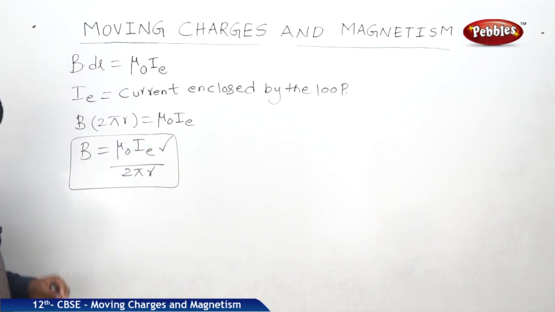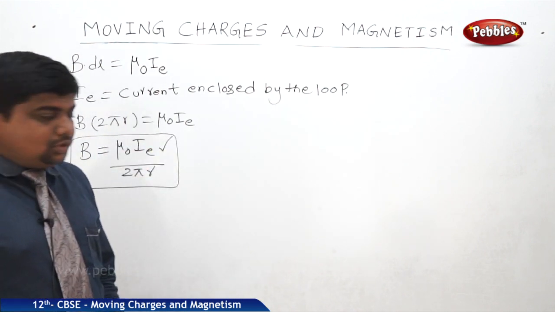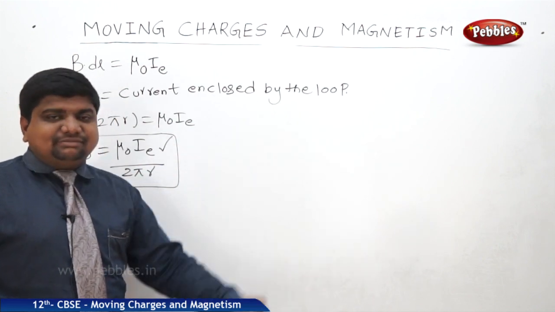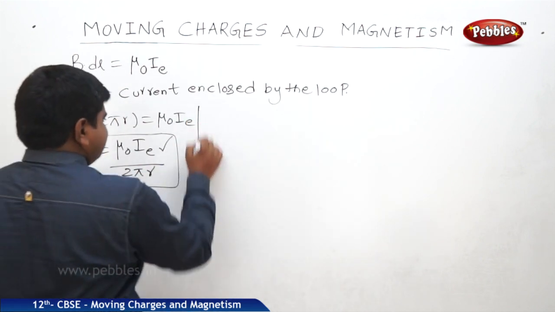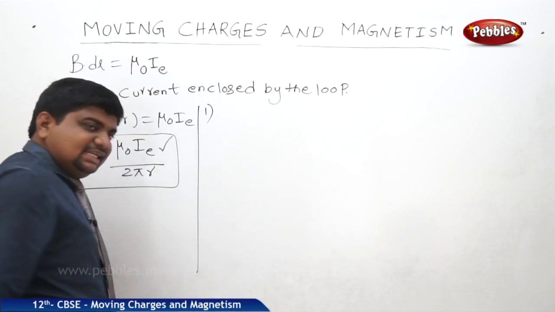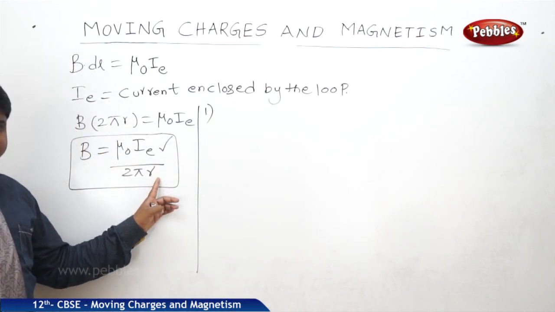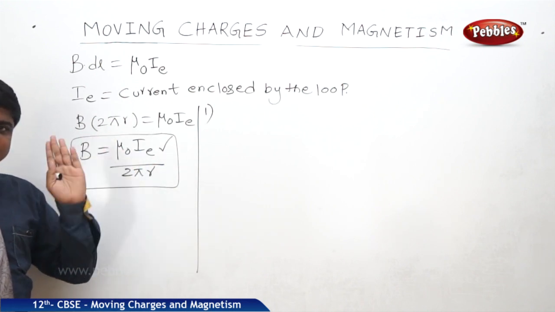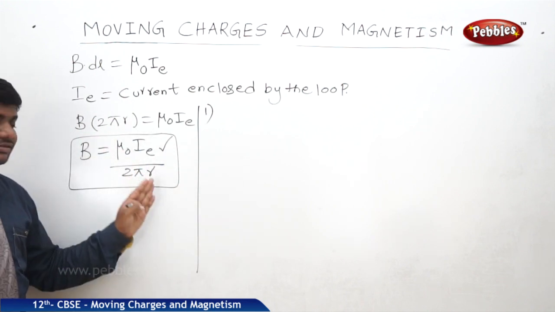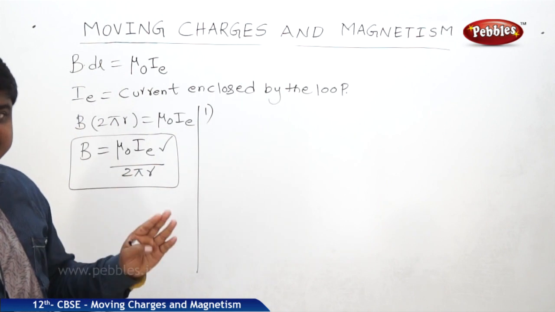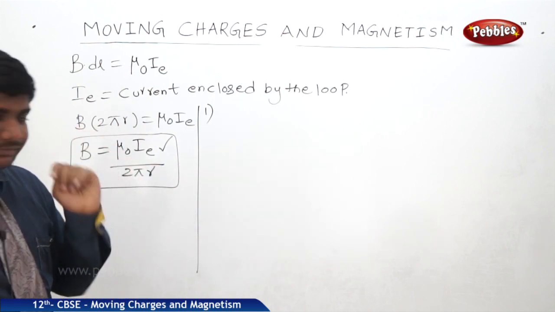This rule implies some assumptions. What are those assumptions? The first assumption is that the magnetic field on a loop of radius r has the same strength at every point. This is called cylindrical symmetry, or equal distribution.